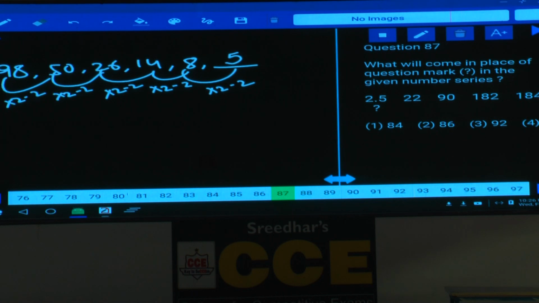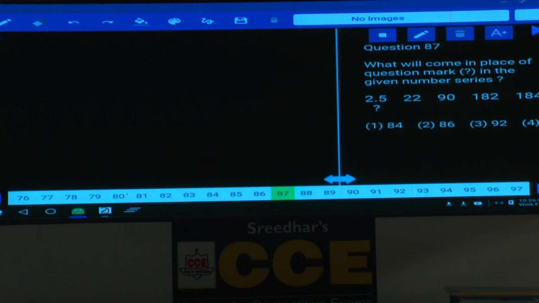Now question number 87. Now in this 87, if you observe here, it is starting with 2.5. Next one is 22, 90, isn't it? After this 90 is 182, next to 182, 184, isn't it? Now the numbers are increasing at a very faster rate. Started with 2.5 and ending with 184, isn't it? Hence, what is the logic here? It must be under product or combination.